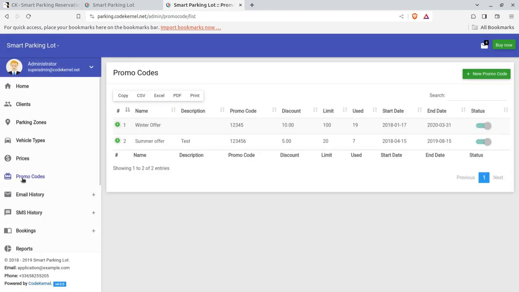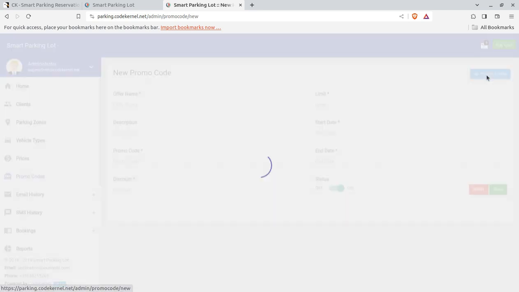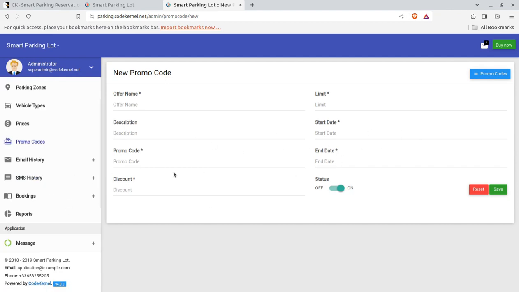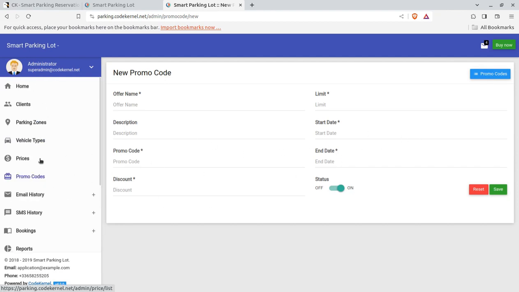Promo codes: you can run promo codes just for offering some discount, like if your parking lot is going free, and if you want to run a promotion, you can give a promo code. You can add a new promo code from this screen. It is again a simple screen. You have to put the details and the promo code will be generated.